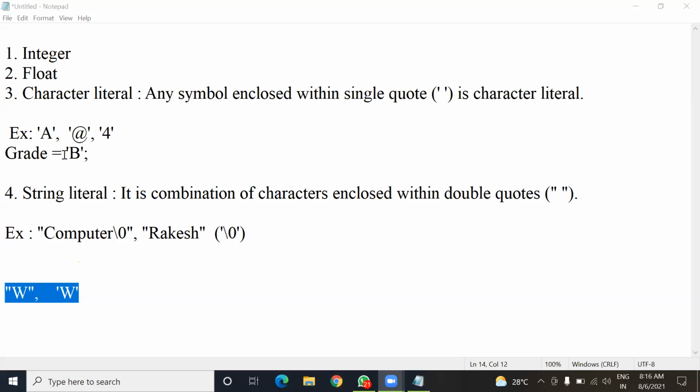Sir, this string literal has size 2, and the character literal has size 1. Yes. So a character literal always has size 1, but in a string literal there is a hidden character, that is the null character. Here you can see W. W is one character, but it also has the null character to mark the end of the string. So its size is 2, while the size of the second one is 1 since it is a character literal.